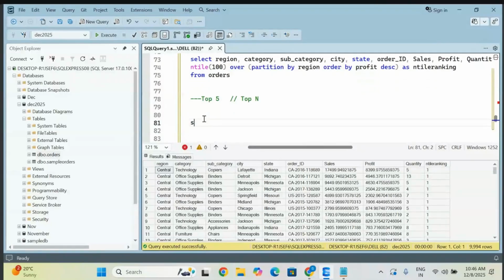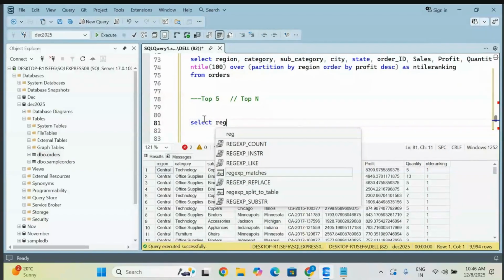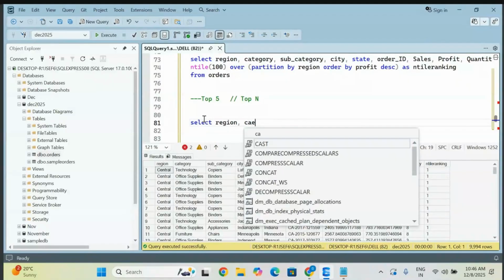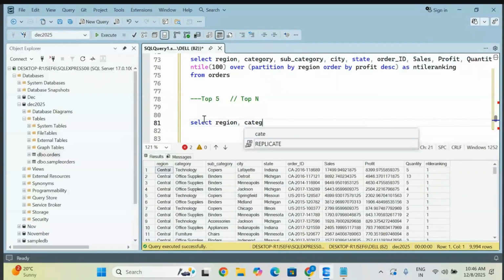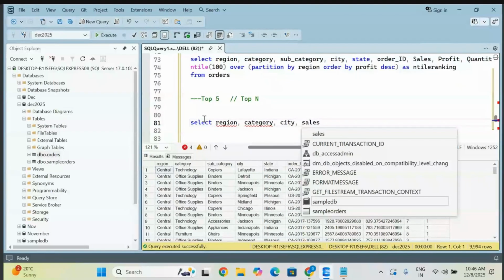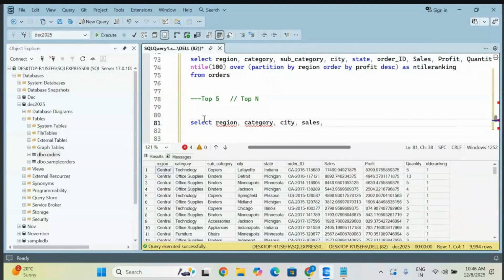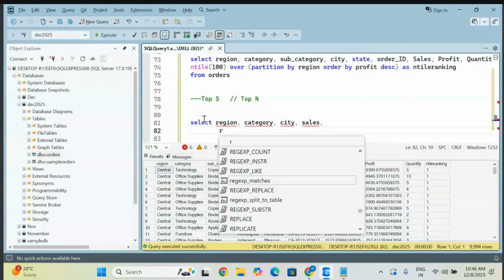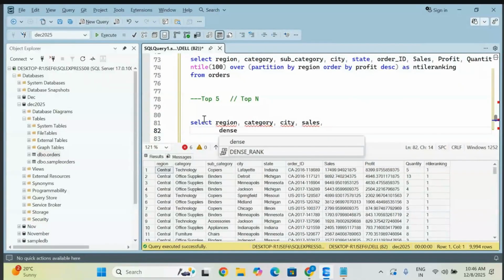So first, let me write a ranking query. Let me take region, category, and some city. I'm taking sales. Here I'm giving the dense rank, which is why we frequently use dense rank.